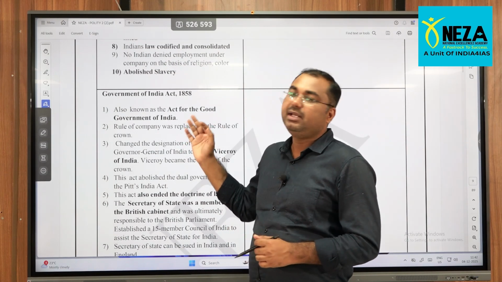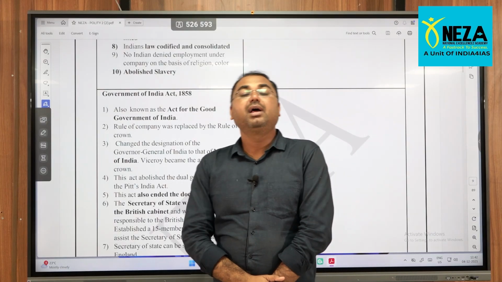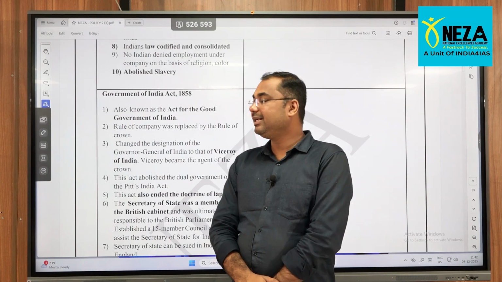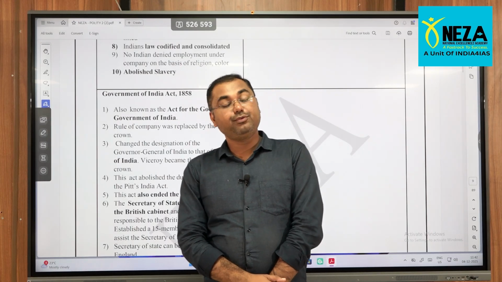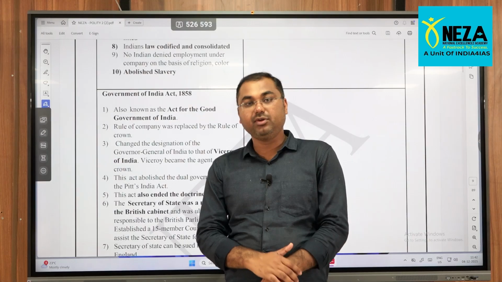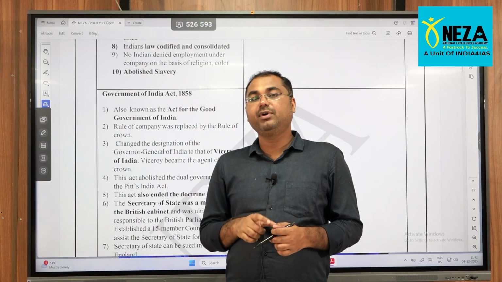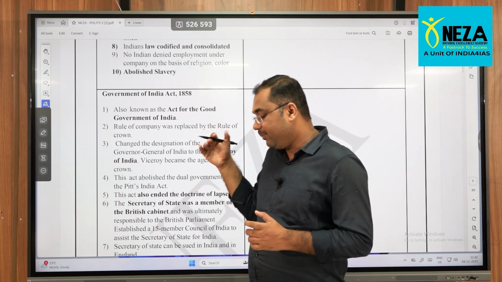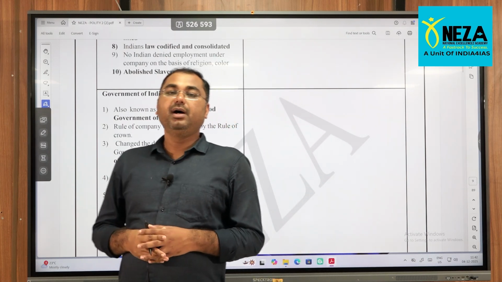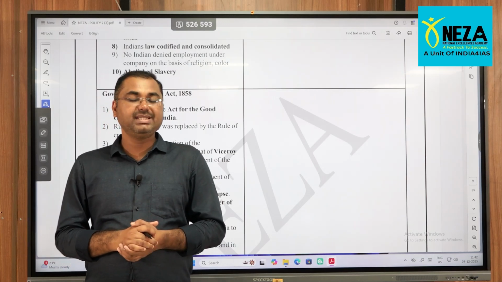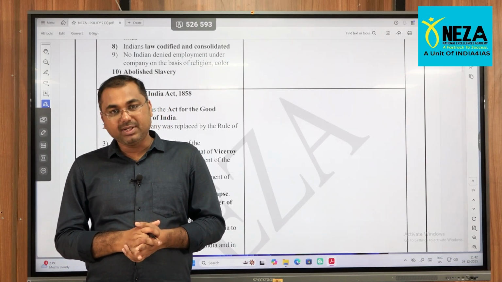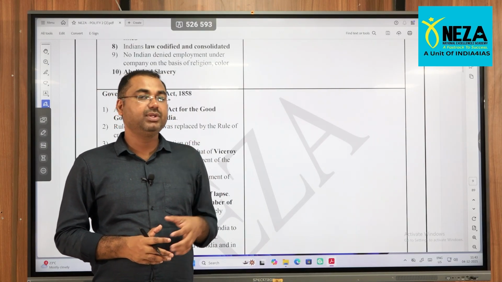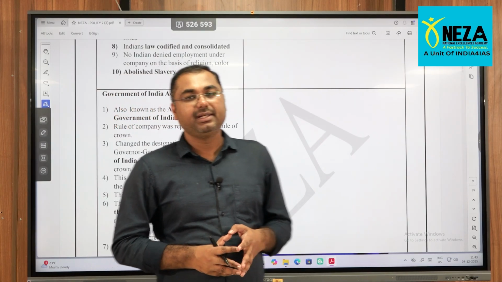Now, Government of India Act. From here onwards, as we have seen, earlier it was company rule from 1773 till 1858. From 1858 onwards till 1947, it is purely called the Crown rule, because when the company failed to control the first war of independence that took place in 1857, the Queen decided to take control over all aspects of this company. That is through the Government of India Act 1858.